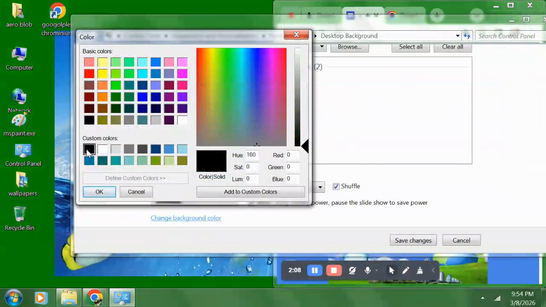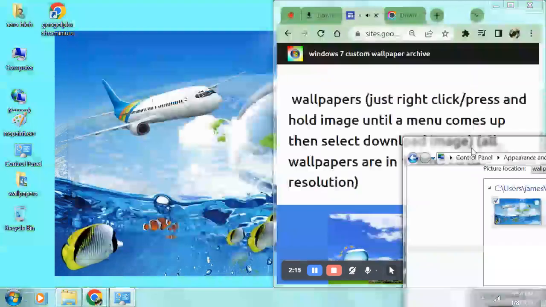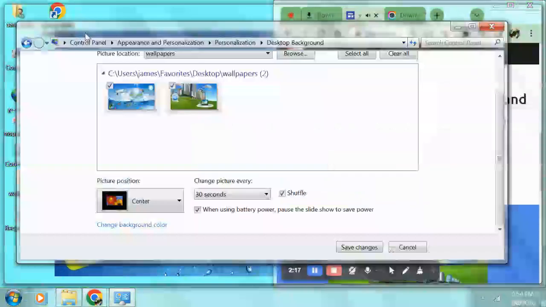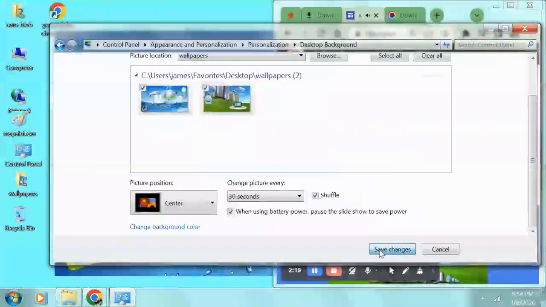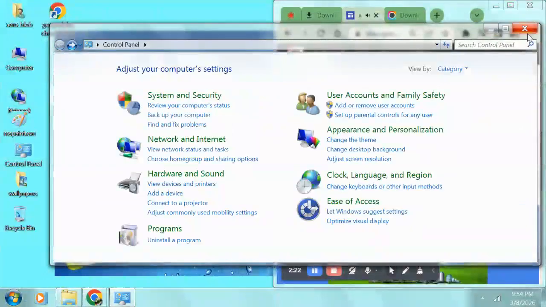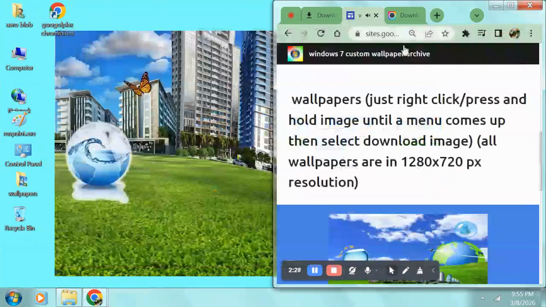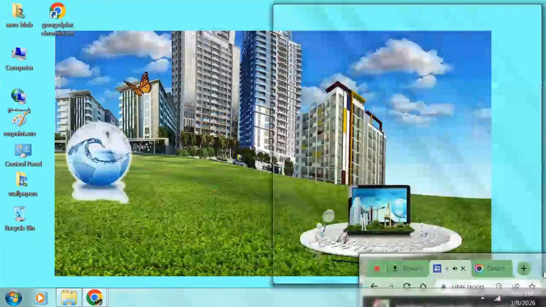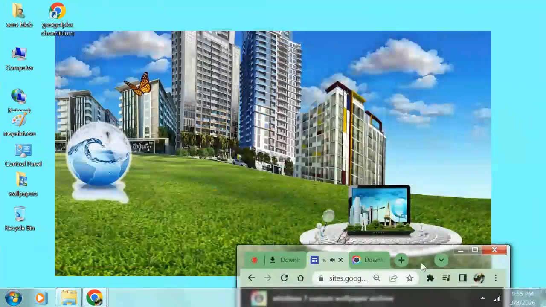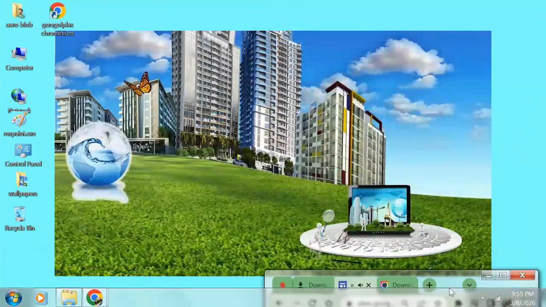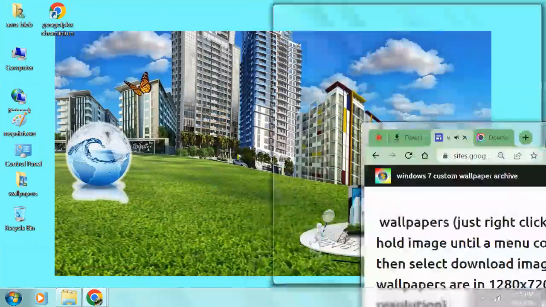Now I don't want to change it to one that looks ugly, so I'm going to do this kind of blue. There we go, perfect. Now select Save Changes and boom. While I'm at it, I'm going to change the theme. And there you go, kaboom. That's your Windows 7 wallpaper.